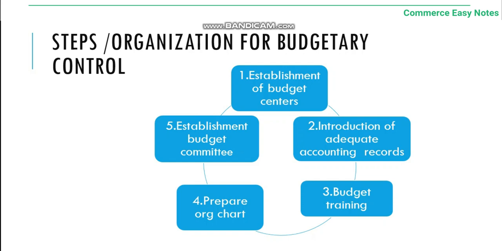Lastly, the establishment of a budget committee. In a small concern, a budget officer or accountant may perform all the work connected to the preparation of budgets, whereas in a larger concern, a budget committee is appointed to formulate and generate a program for preparing these budgets and exercising the overall control. Therefore, the budget committee consists of the chief executive and managing director from various departments, to ensure the followability of the budgetary control system in the organization.